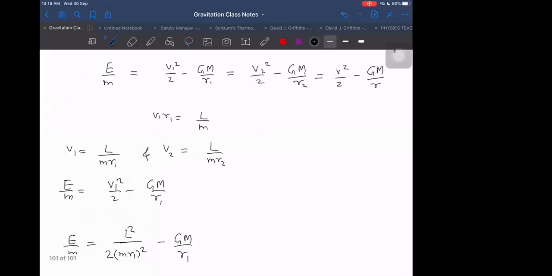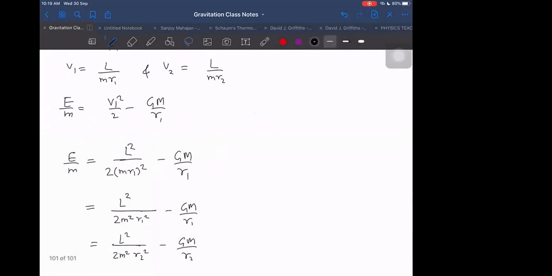Here I will start writing again. Now we can say that E by m will be equal to, from here I have to use one equation, R1 plus R2 is equal to 2a. In which equation am I having this now? See, these last two equations, you follow. In these I have to eliminate R1 and R2. I can eliminate that by using the equation R1 plus R2 is equal to 2a.